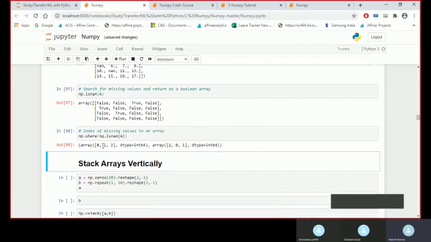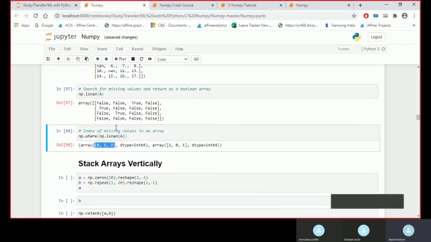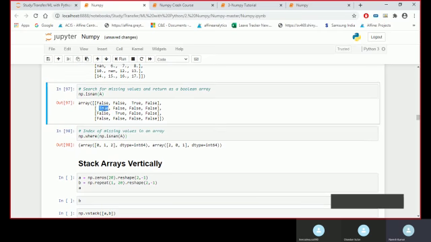At 0, 1, 2, I have missing values. At this position I have my missing value from the row side. From the column side I have a missing value at the second index. So this is the missing value for the column side.